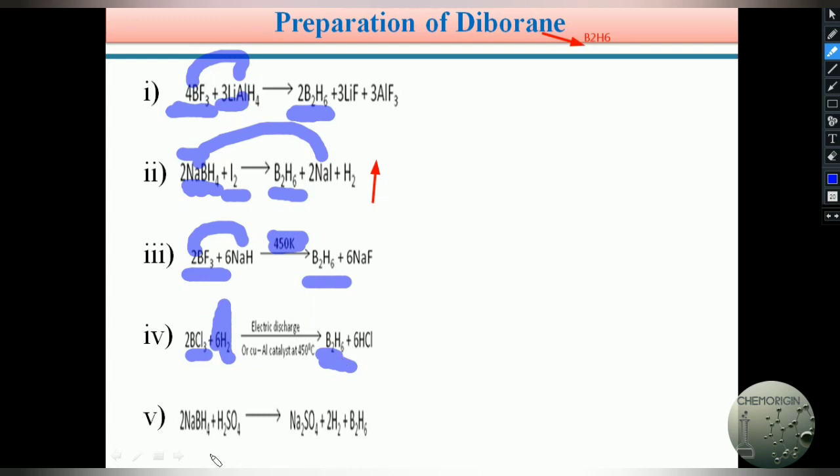In the next example, we again use sodium borohydride as the starting material for the preparation of B2H6. If we treat sodium borohydride with sulfuric acid, the king of chemicals, it forms diborane, evolves H2 gas, and produces Na2SO4, also known as salt cake.